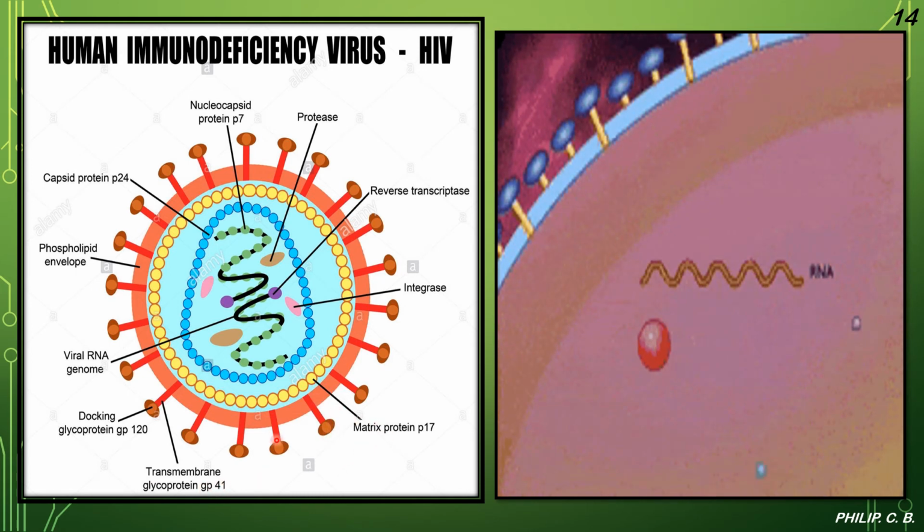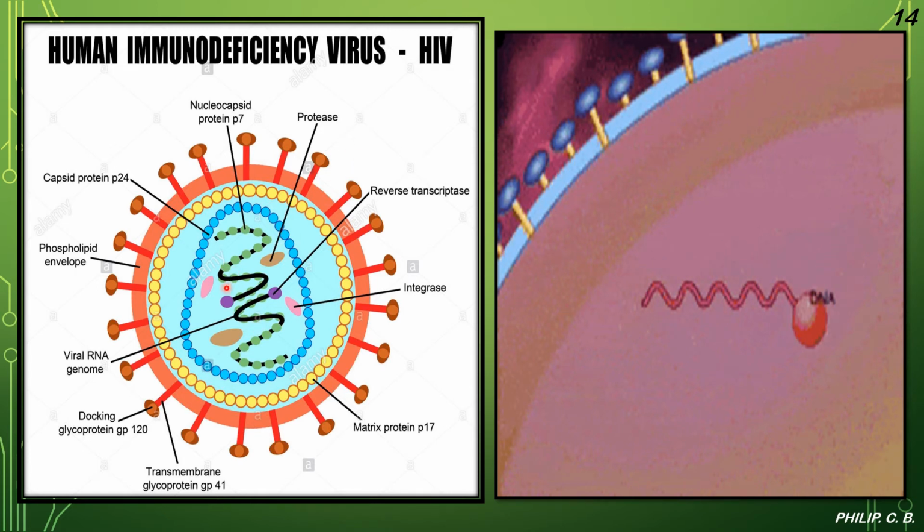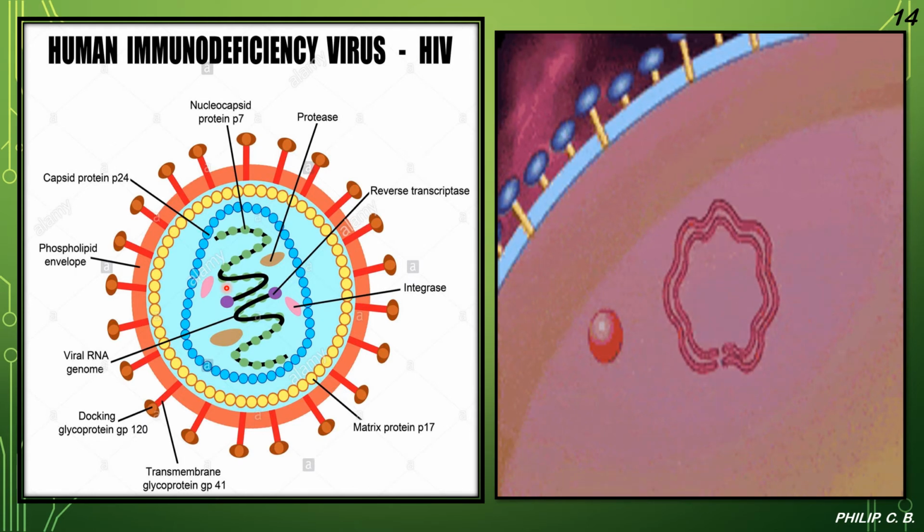So you can see here, other than the glycoprotein and phospholipid envelope, it has a matrix protein also. Then integrase, reverse transcriptase, protease. So you can see these many outer layers and components which protect them from any antibiotic or antiviral component, which does not affect them, right?